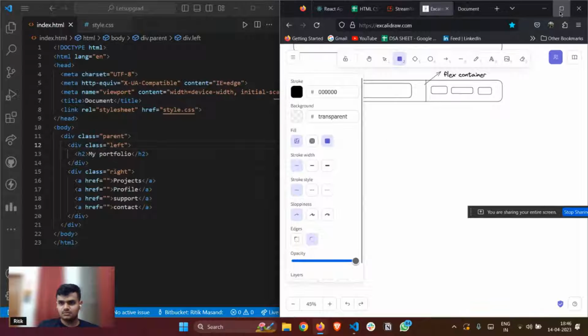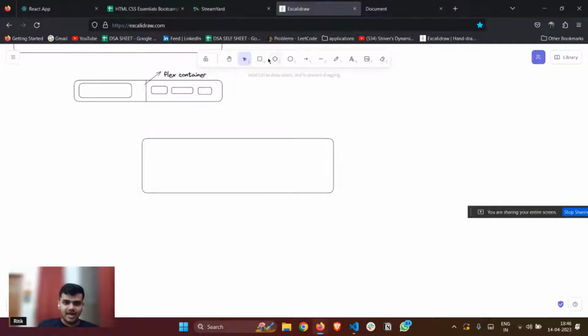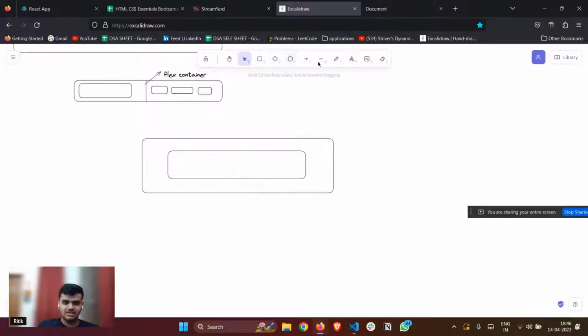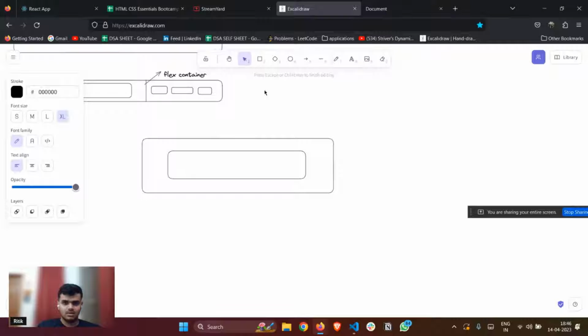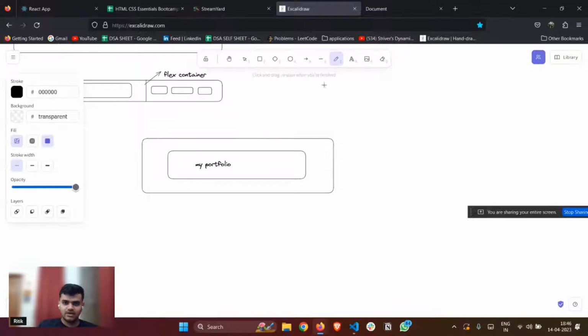Here is my left part, and inside this left part I have a heading which says my portfolio. So in order to make it in the center, I'll also make it a flex container so that it can be in the center, right?